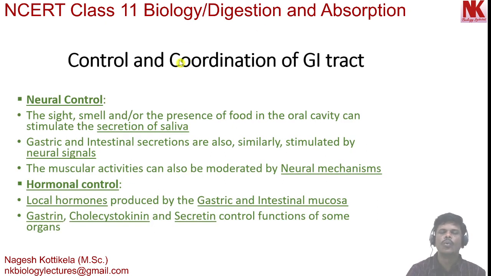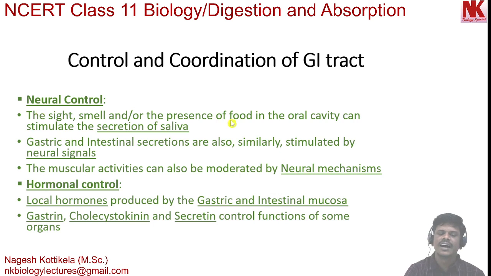After that, now let's discuss how these functions of the gastrointestinal tract are controlled and coordinated. Let's discuss this. First of all, neural control. It means the nervous system is controlling the functions of different organs of the gastrointestinal tract. Let's discuss with a few examples. Here you can see the sight, smell and or the presence of food in the oral cavity can stimulate the secretion of saliva.